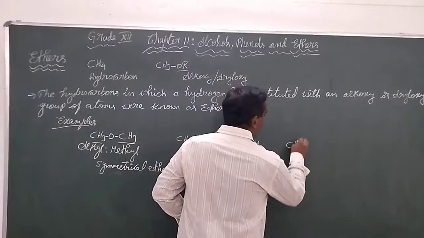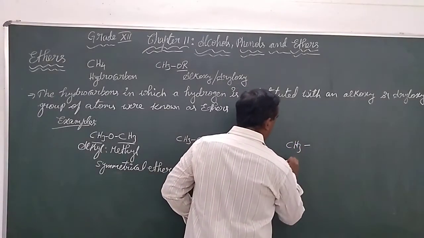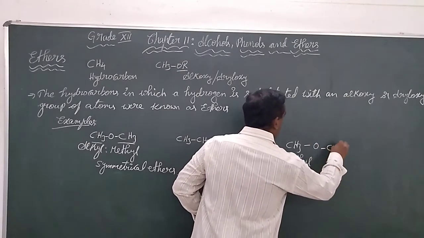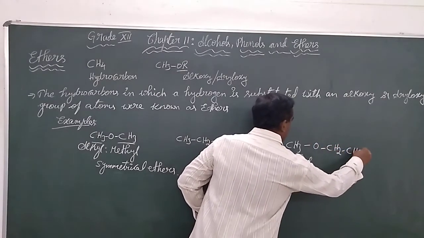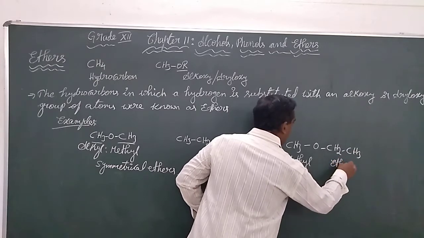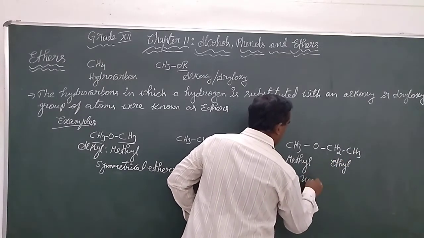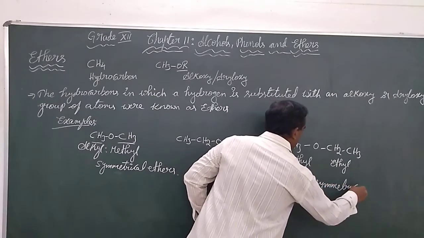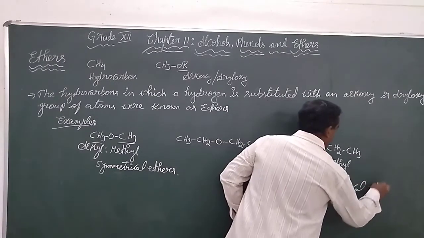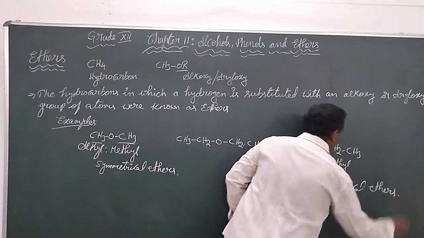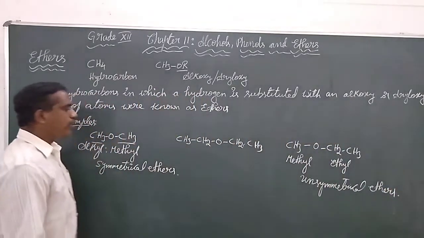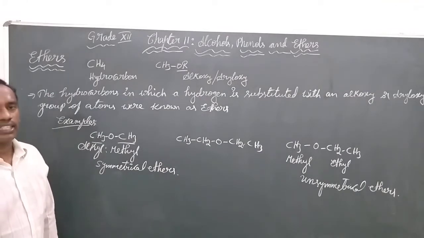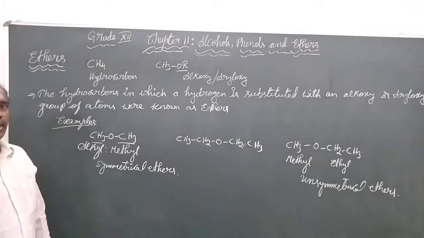Whereas if one alkyl group is methyl and the other is ethyl, then we say these are unsymmetrical ethers. So in ethers there are mainly two types: symmetrical ethers and unsymmetrical ethers.